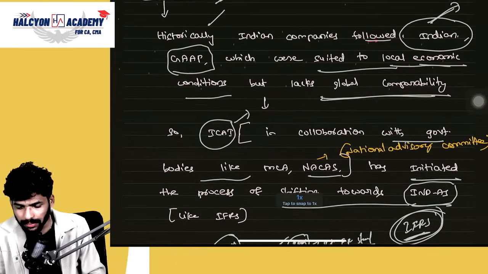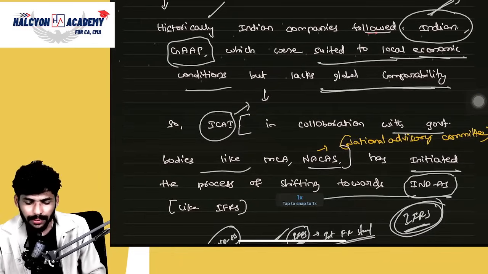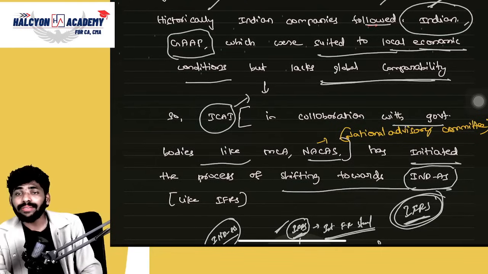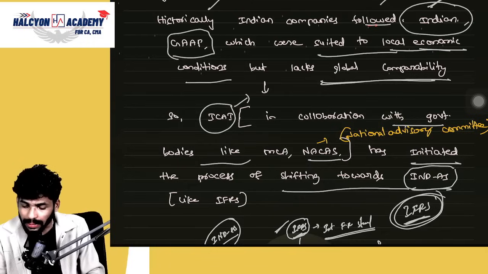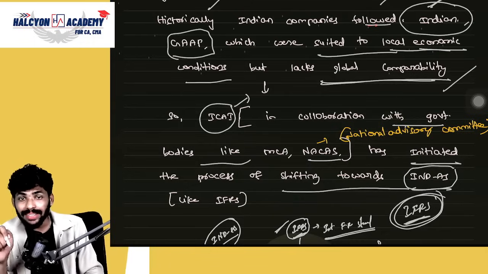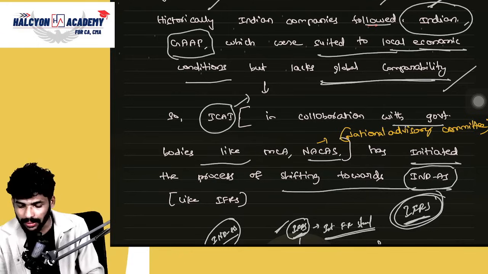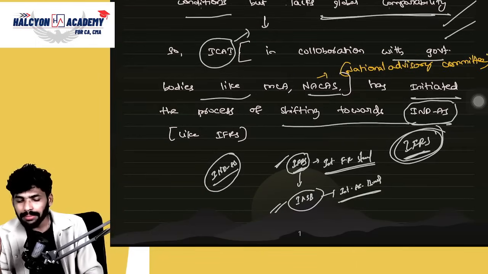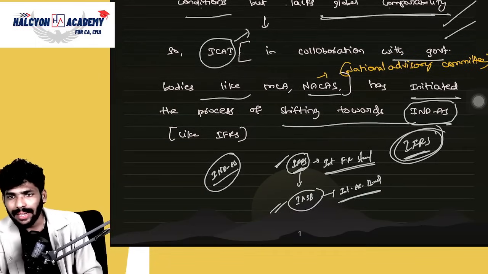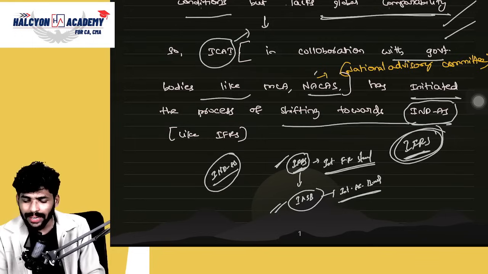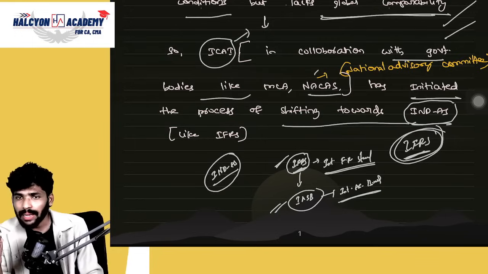I'm repeating this point. Basically, Indian companies followed Indian GAAP, which is suited for the local economic conditions but lacks global comparability. For that purpose, Ind AS has been introduced. Who initiated the process, guys? ICAI initiated it, along with some government bodies like MCA and NACAS. What do you mean by MCA? Ministry of Corporate Affairs, and NACAS means National Advisory Committee.